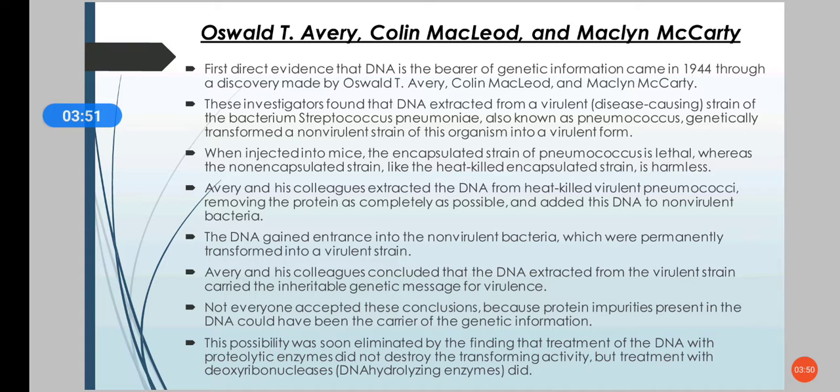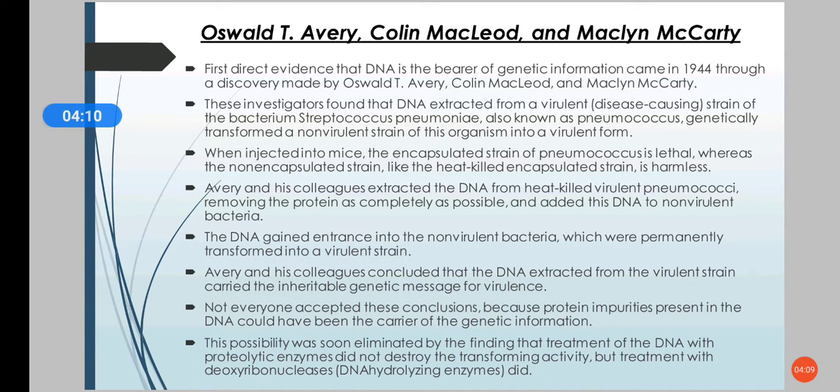They extracted the DNA from the heat-killed virulent strain, the S strain, and they removed all the protein as completely as possible, and they added the DNA to a non-virulent bacteria.